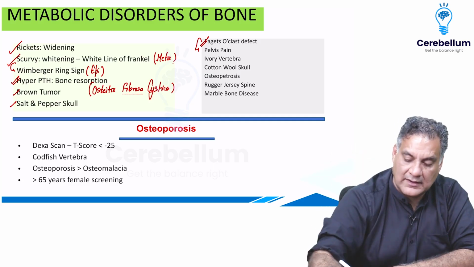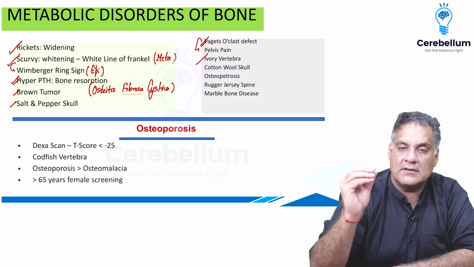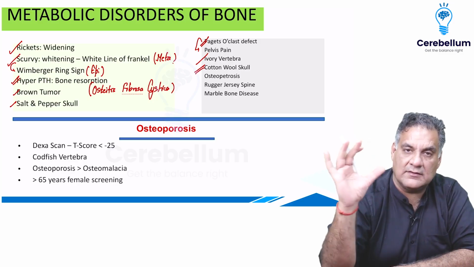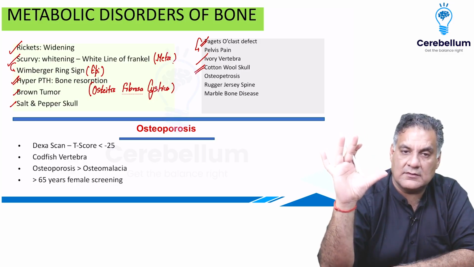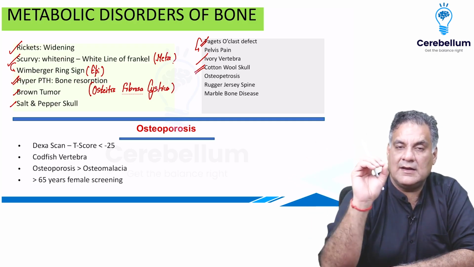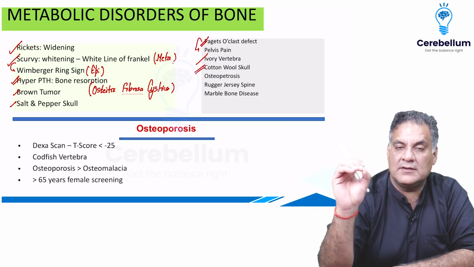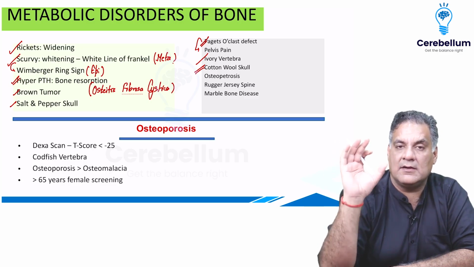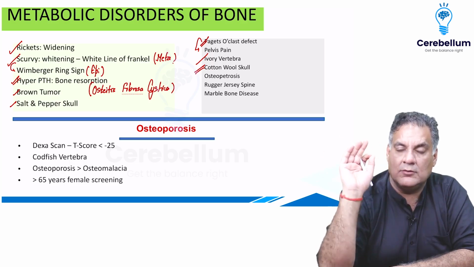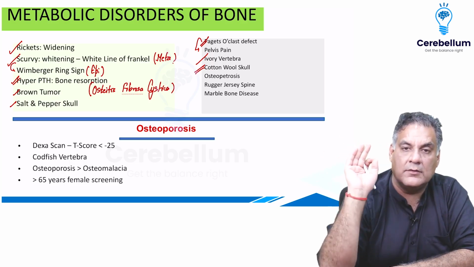The whole vertebra is white, called ivory vertebra, or the borders are white, called picture frame vertebra. The skull size keeps on increasing, called cotton wool skull. In osteopetrosis, another osteoclast defect, you will have dense and lucent lines on the vertebra, called rugger jersey spine. And here the whole skeleton appears white with no marrow, called marble bone disease.